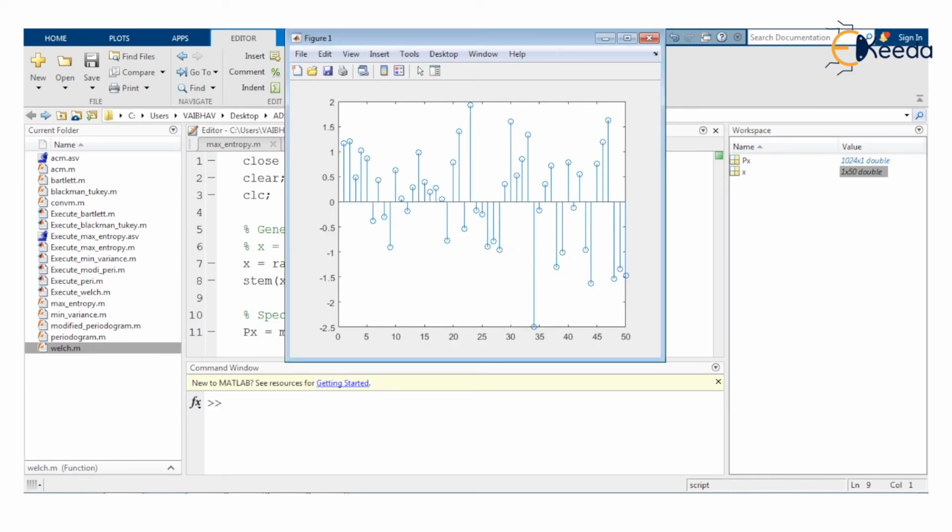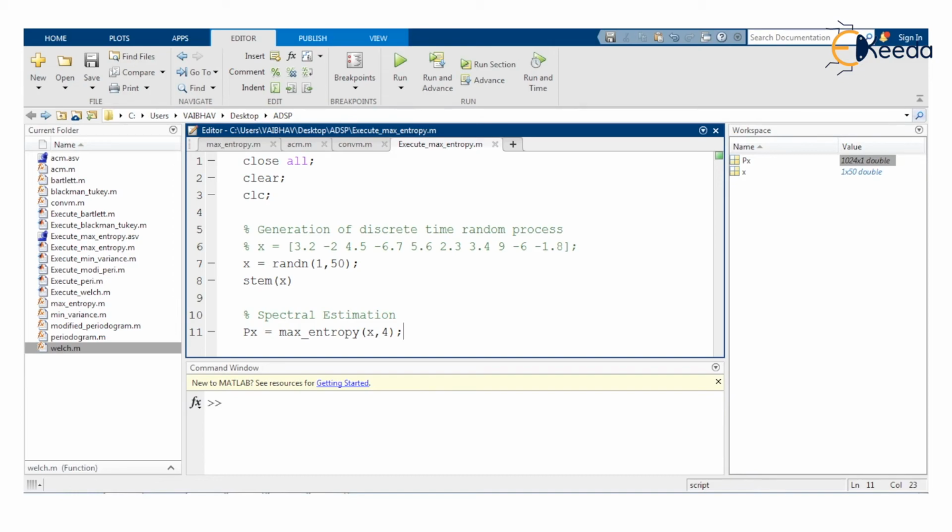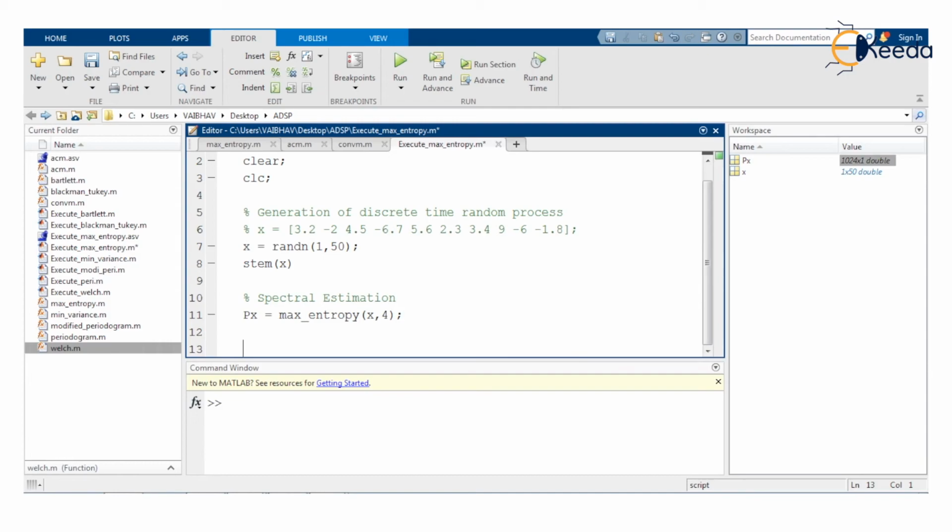Upon executing, you can see in the workspace along with the earlier variable x of the dimension 1 by 50 of the type double, we have px to hold the spectral estimation information, that is of the order 1024 by 1, and it is again of the type double. So the spectral estimation is successful. Now it's time to have the visualization in the graphical mode. Hence we take the last module of this MATLAB script, the main function,